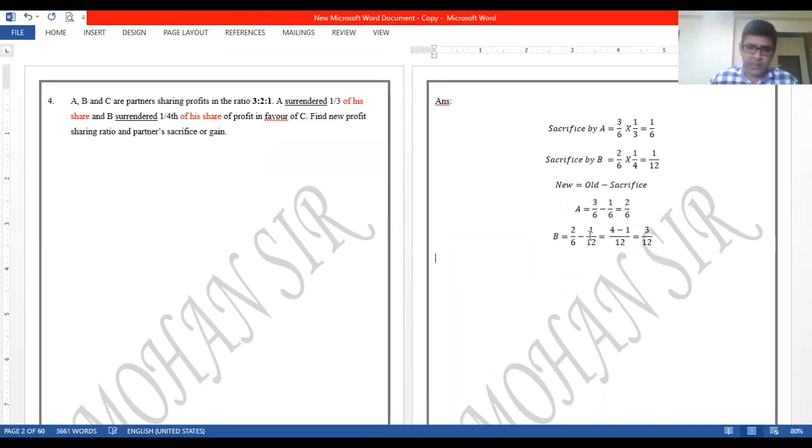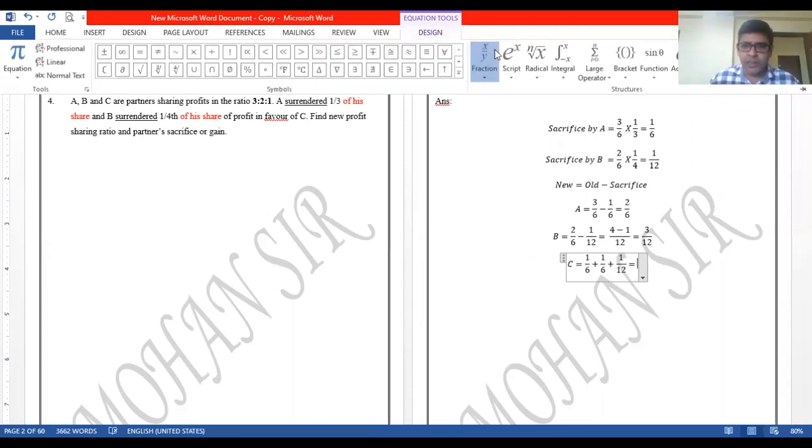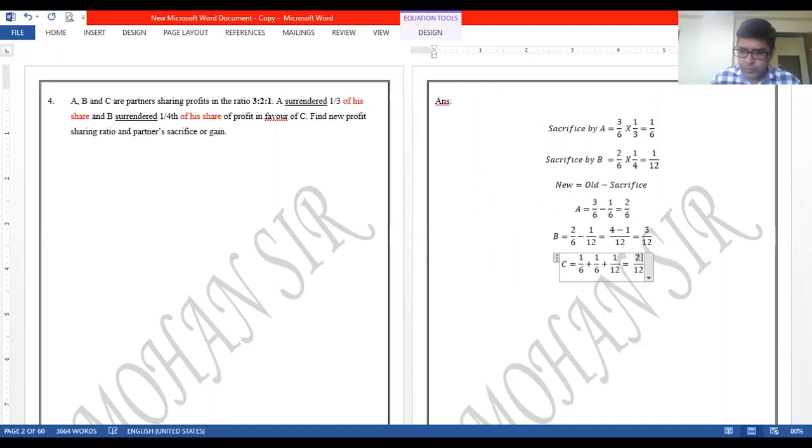Both the partners sacrificed earlier, and now C. Okay, so for C, old share is 1/6, but then he has gained, right? Because A and B have sacrificed in favor of C. So C has gained whatever A and B have sacrificed. Sacrifice by A was 1/6 and sacrifice by B was 1/12. Okay, so let us calculate this. LCM will be 12 over here. So this will be 2 plus 2 plus 1. Okay, so that will be 5/12.